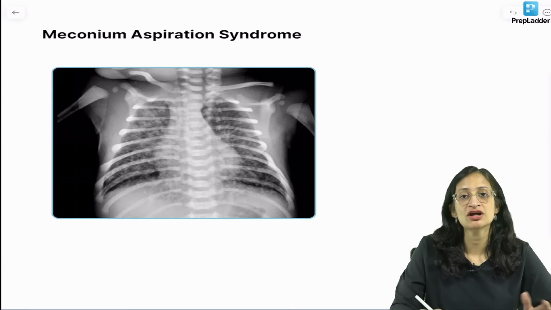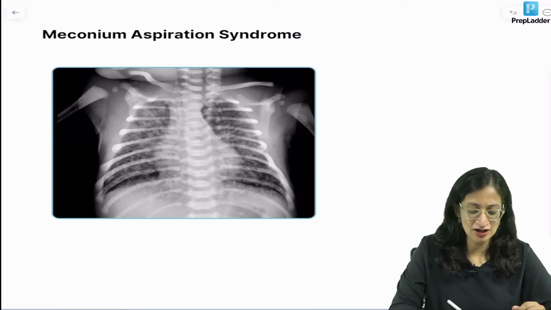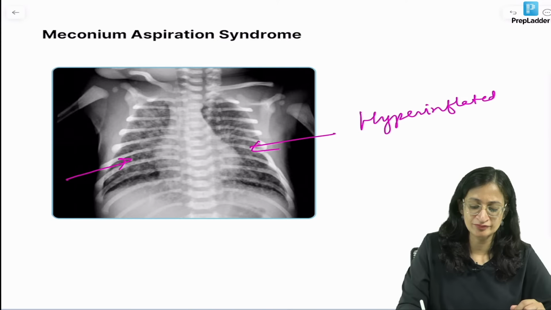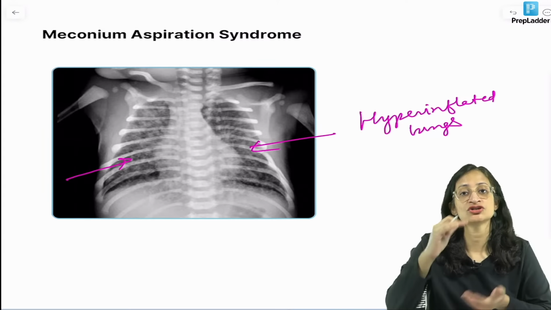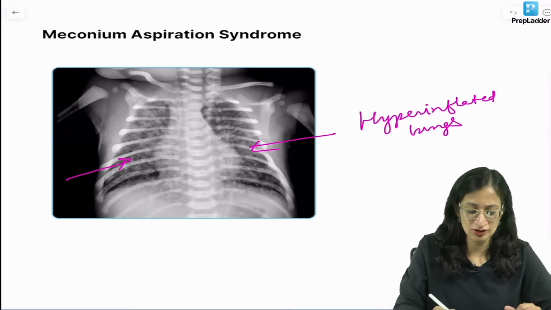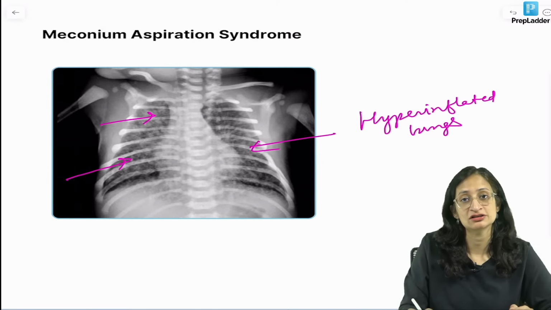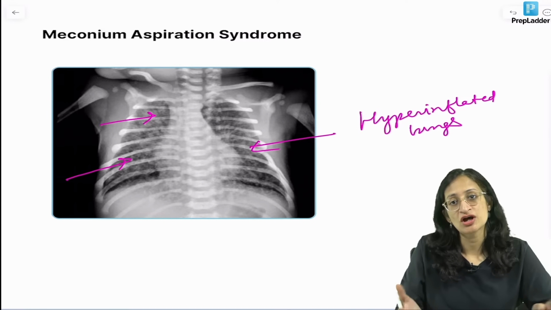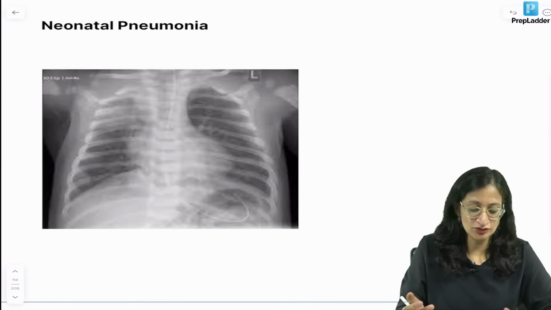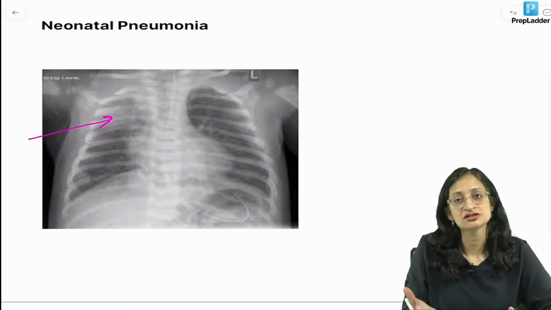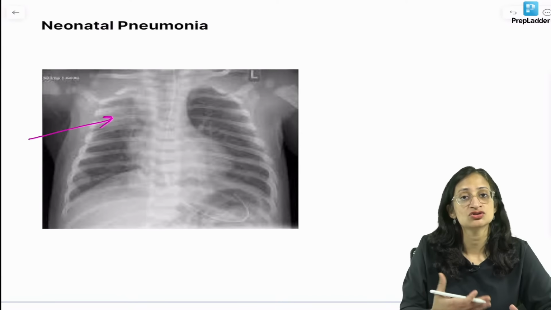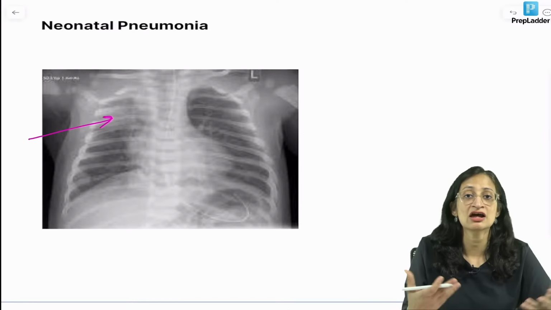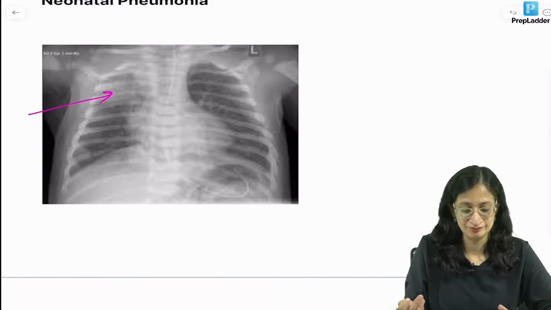Meconium aspiration syndrome, what happens? Meconium goes into the airways. You can have hyperinflated lungs. You can have chemical pneumonitis. And in the baby, you can have increased anteroposterior diameter because of the air trapping. Okay, you can see the infiltrates because of the chemical pneumonitis. So you will get a history that the baby is born through meconium stained liquor and develops respiratory distress soon after birth, right? Neonatal pneumonia, of course, you can get a patch here, you can get a sepsis-like picture. The investigations can show you sepsis screen positive, procalcitonin high, baby can have respiratory distress and so on. Mother can have leaking PV and features of infection as well.